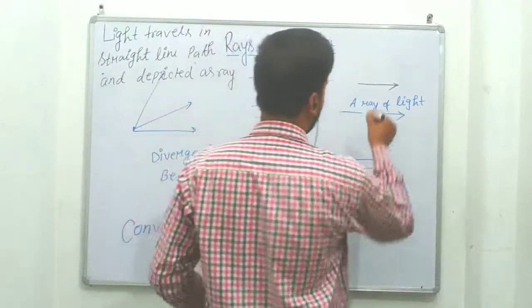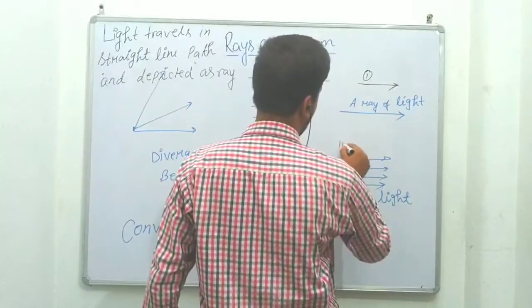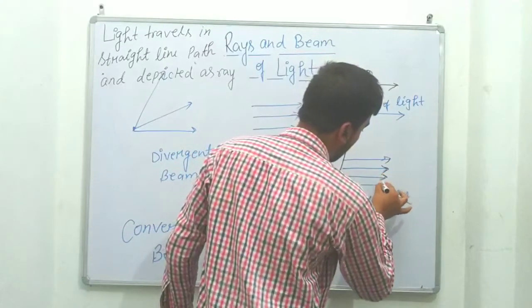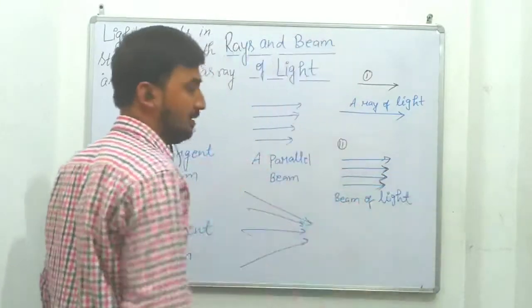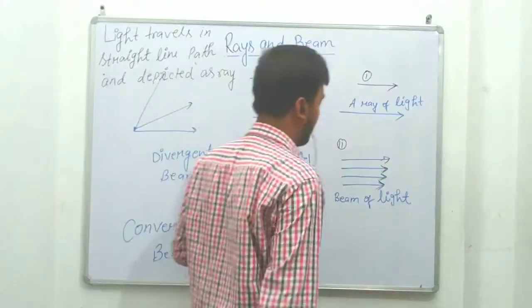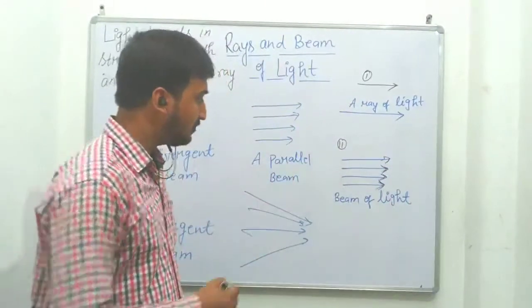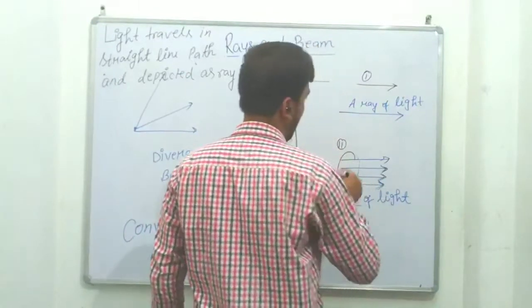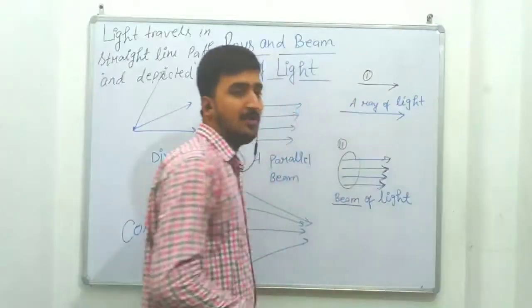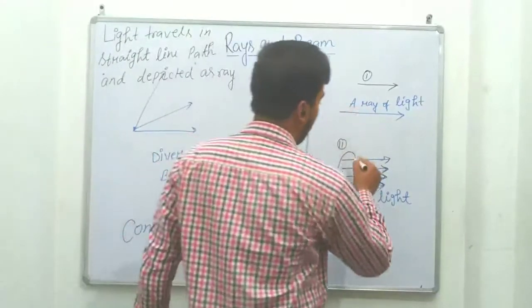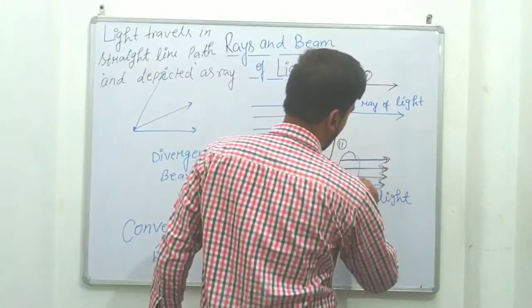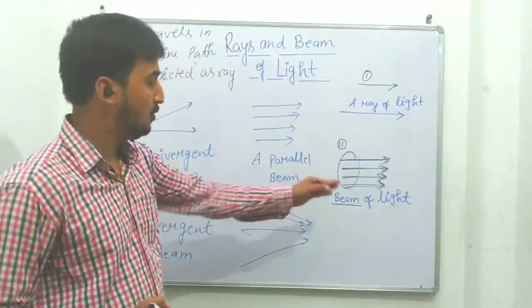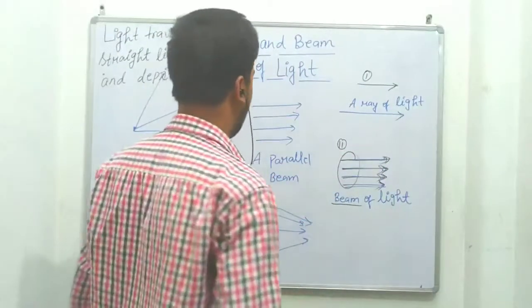Beam of light. This is the first point. Second is the beam of light, which is very important. This arrowhead is telling about the direction of light, meaning in this particular direction, this light is going. So the beam of light means the collection of rays, known as a beam of light. This is the single ray and this is 1, 2, 3. These are the number of rays. So a collection of rays is known as a beam of light.